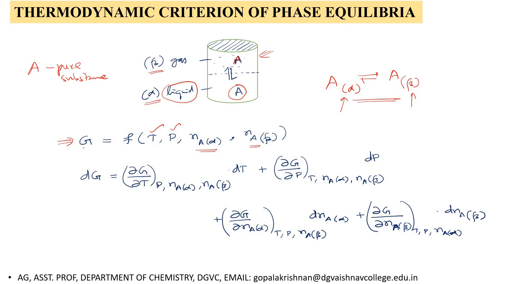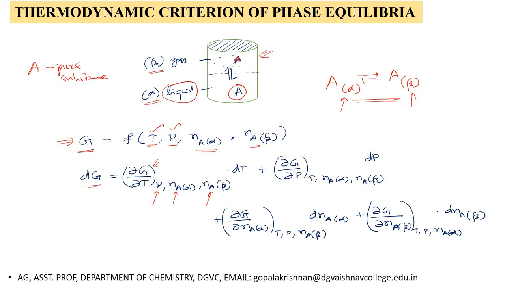Now if any change in free energy occurs, it occurs due to change in temperature, or change in pressure, or change in number of moles of A in the alpha phase, or change in number of moles of A in beta phase. Therefore, in general, we can represent the change in free energy as, with respect to temperature, dou G by dou T, keeping pressure, number of moles of A in alpha phase, and number of moles of A in beta phase constant.